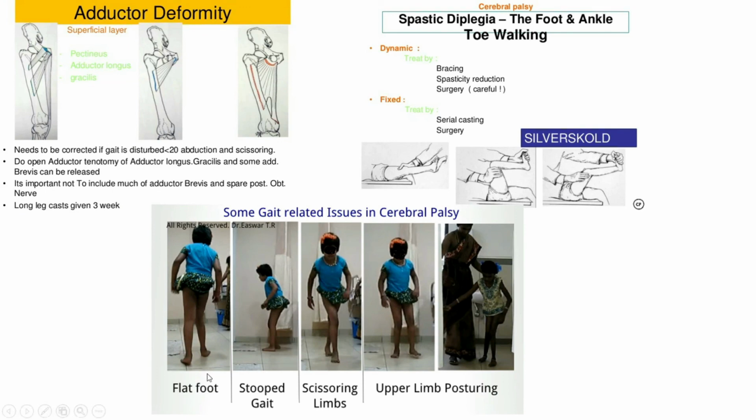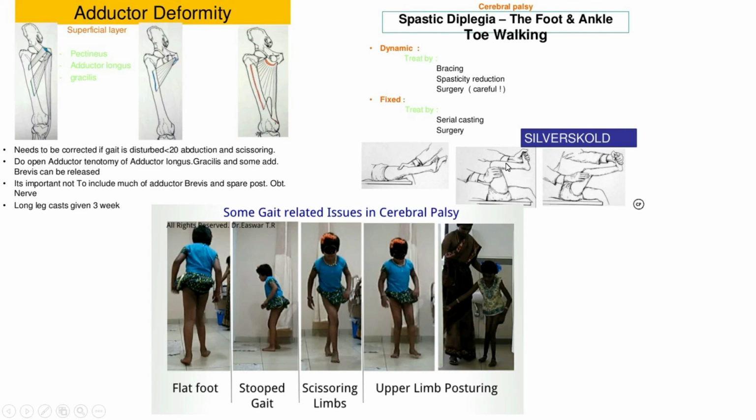And we have to give some aid for his normal activity. Most commonly this CP child used to come with a Hungarian gait, so we can do adductor tenotomy or adductor release or gastrocnemius release that will help for this Hungarian gait. And sometimes we can see flat foot, stooping gait, scissor gait, along with jumping gait, all this.